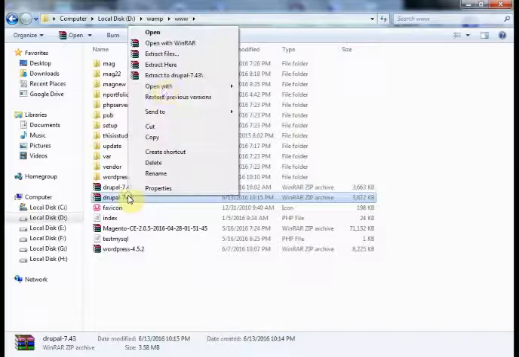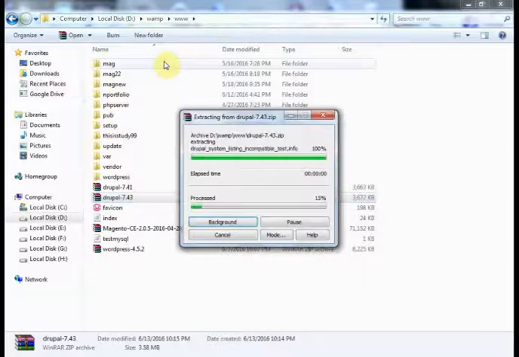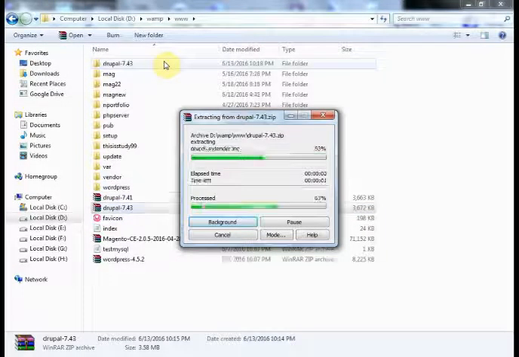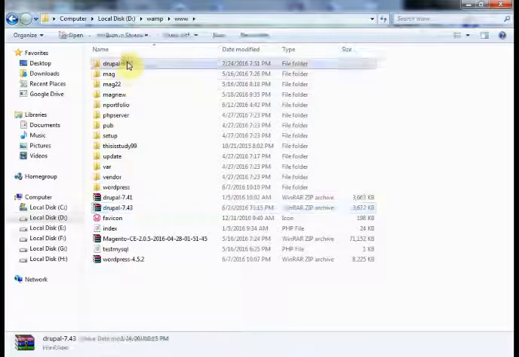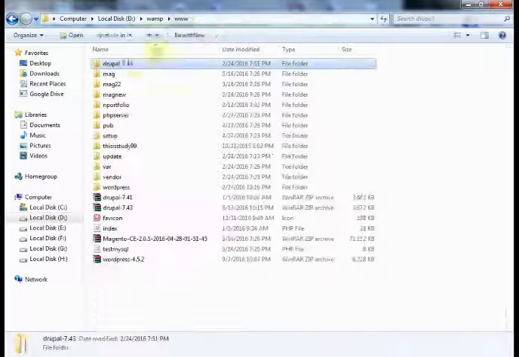Over here you extract this file, like I'm extracting now. So this is the extracted file.